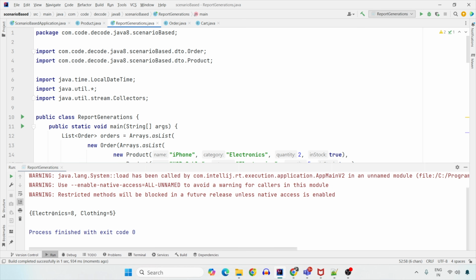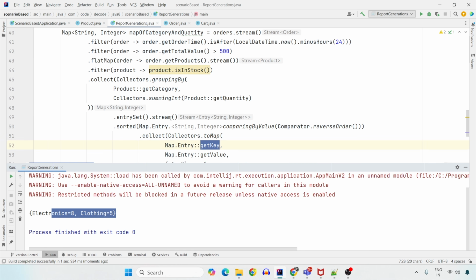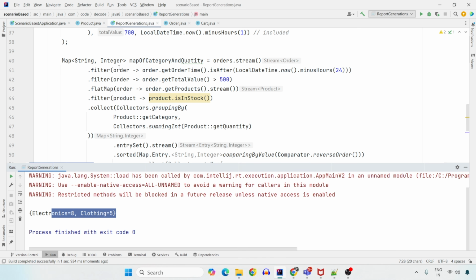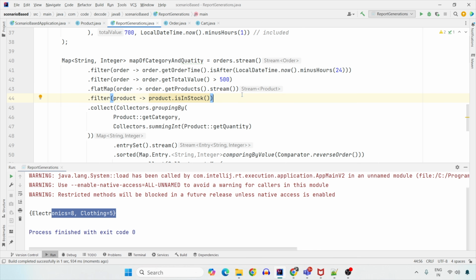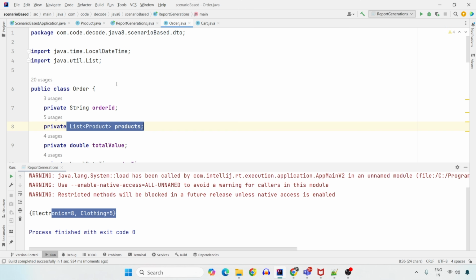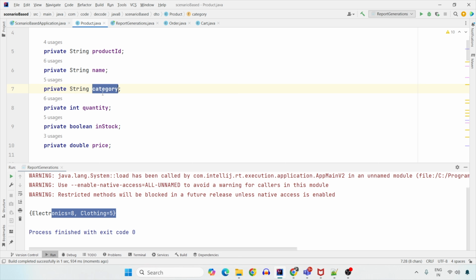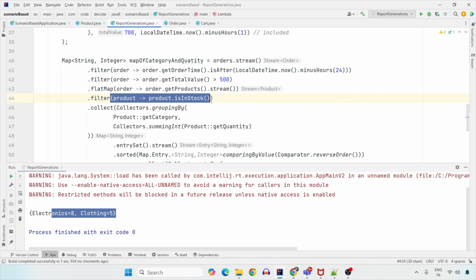So once again, quickly, what we have done: we have filtered on the basis of order first, because that is the top level. Then since we have to do the filtering on the product level, we have to flatten this order and come to the product level. One level down, one level inside the order. Now since all the things that we have to do are on the product level, that is category, its in-stock status and its price, that is why once we have it at the product level, we are doing filtering on the product level.